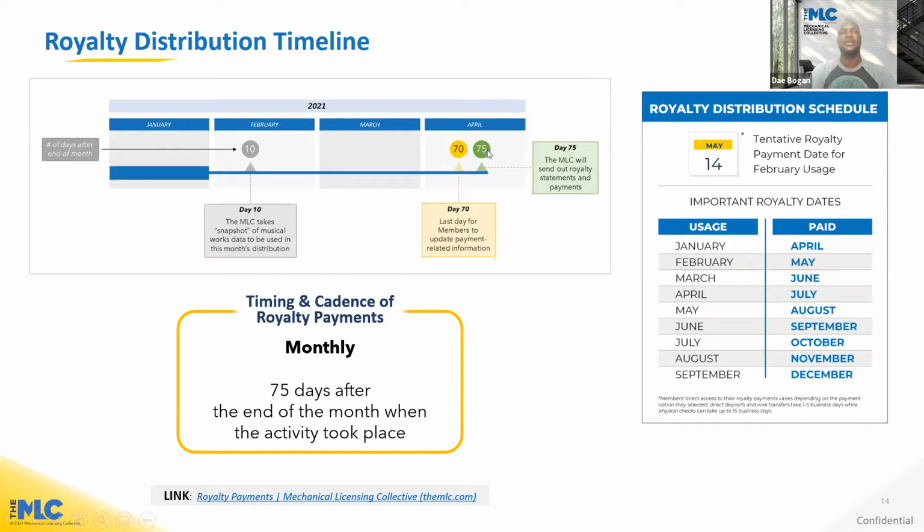So this is the cycle on a monthly basis that we process to get your royalties out. Again, royalties paid in April were for January, for February they'll be paid out in May, for March, paid out in June, and so forth.